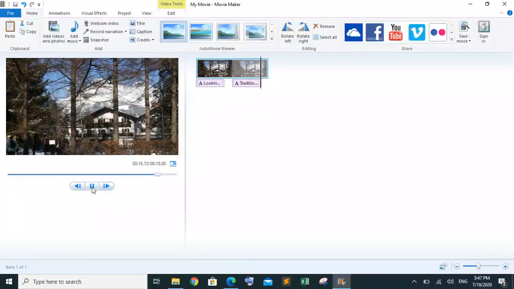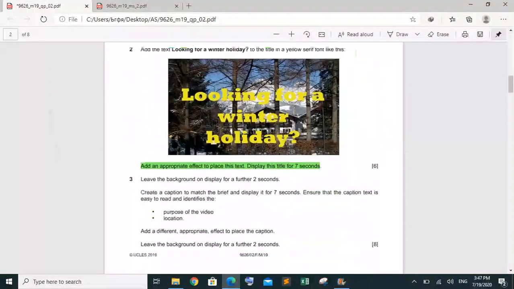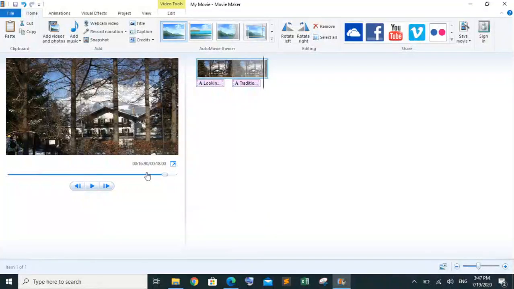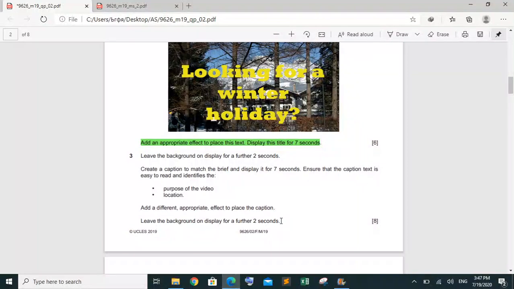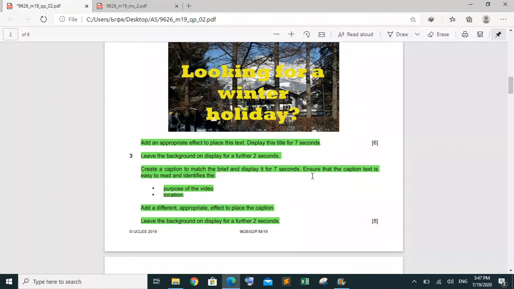Now he's saying that after that he has mentioned to leave the background displayed for 2 seconds. So you can see that from 16 to 18 there is nothing present there. So this task is done, this step number 3 is done. We have completed this step, so we are going to highlight it as green.